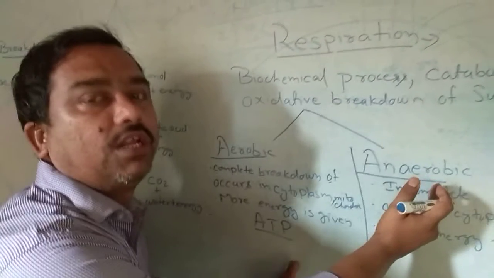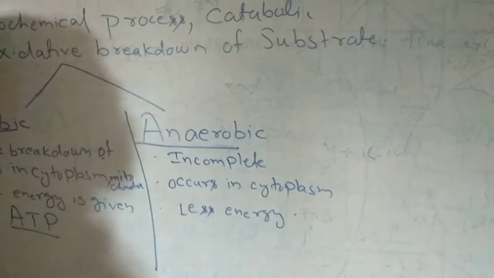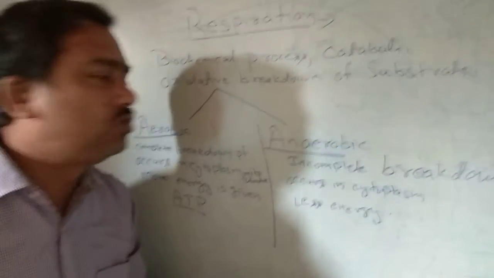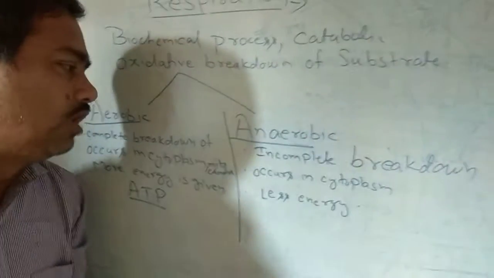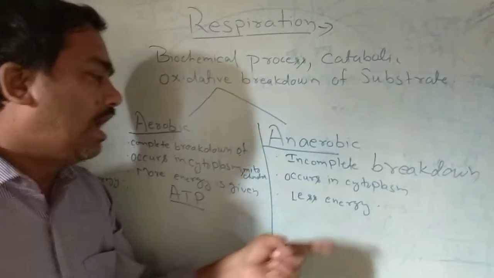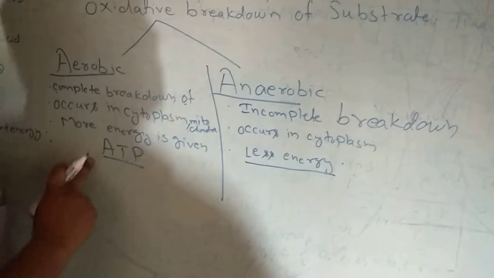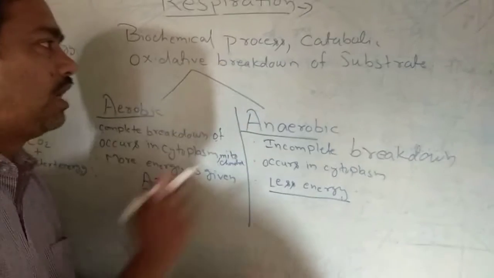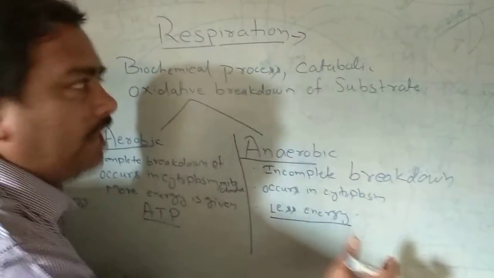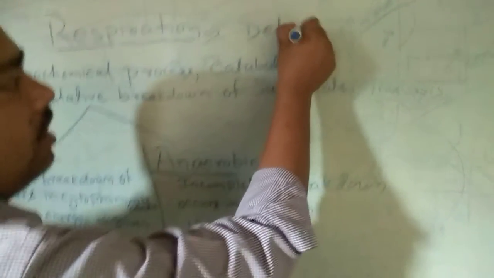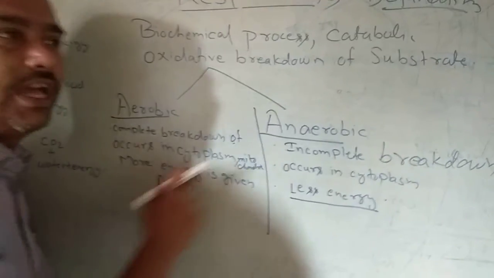Coming to the next part, in anaerobic respiration, what happens? Incomplete breakdown of glucose. It means the total substrate does not get broken down. It occurs in the cytoplasm, and less energy is given, whereas in aerobic respiration more energy is given. The energy currency is ATP. So this completes this part. We have read about the definition of respiration and the types of respiration, aerobic and anaerobic.